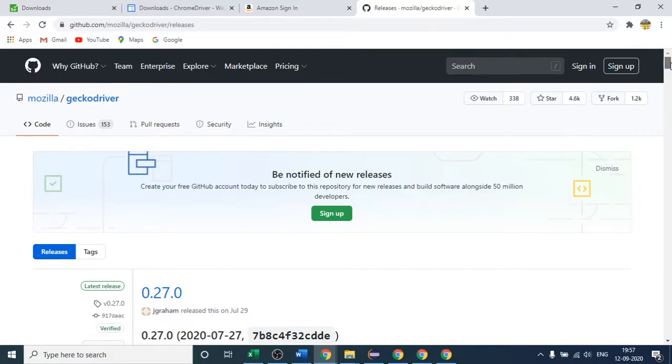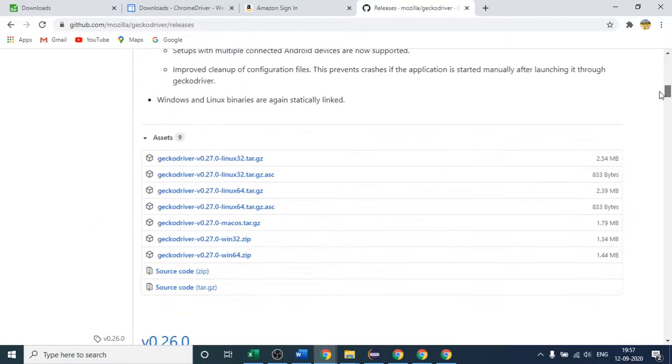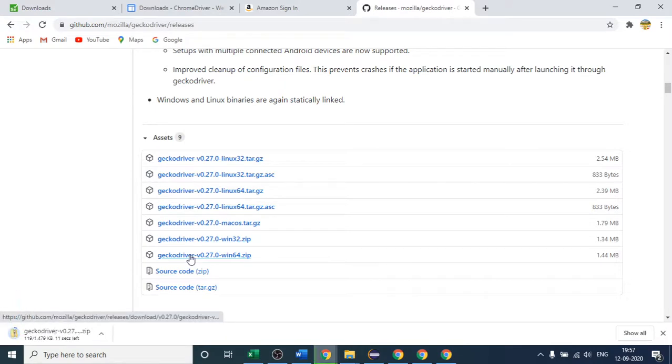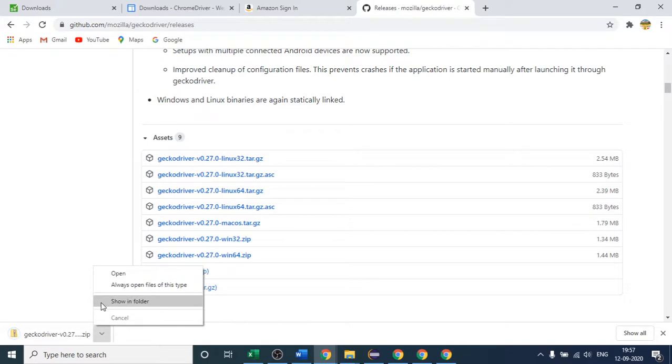So here if you navigate down, you can see that so many versions are available, right? I am having a 64-bit Windows system, so I will download the third one from the bottom. Just click this. It is a zip format file, and you will see that it will download in a short while, and I will just open it.